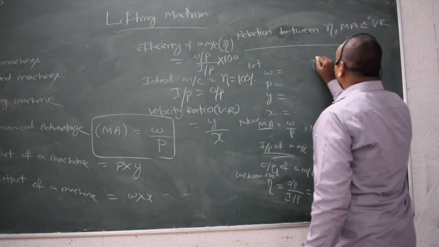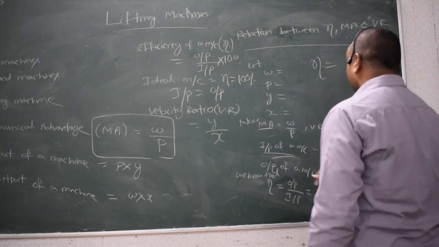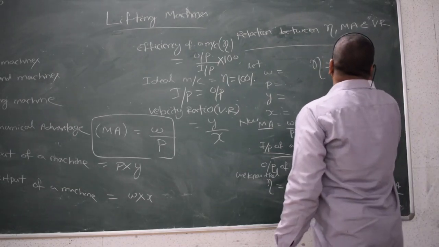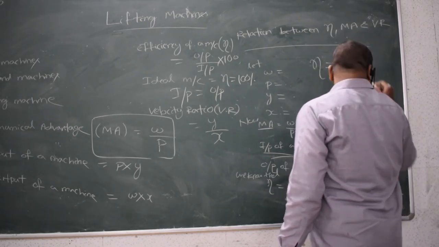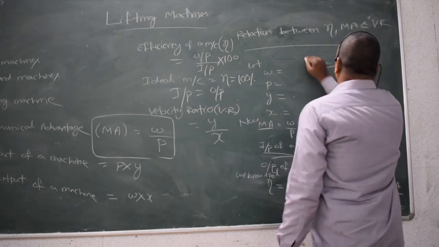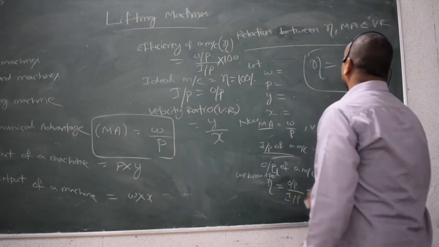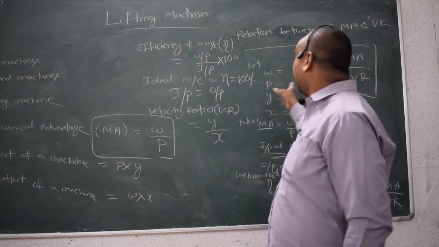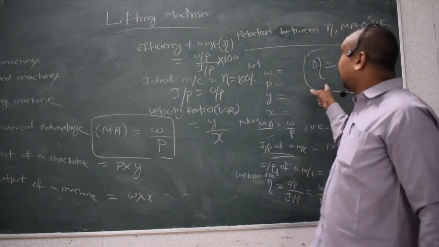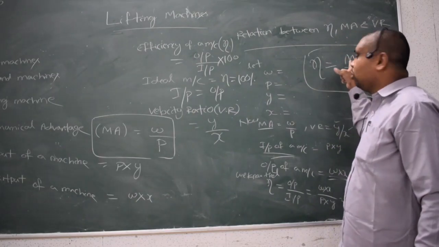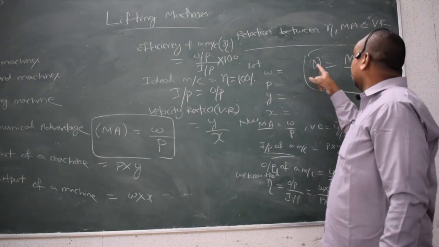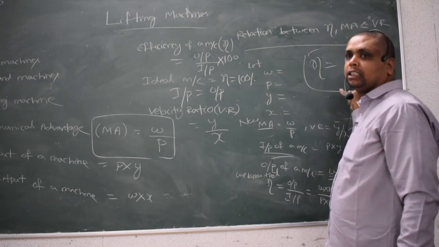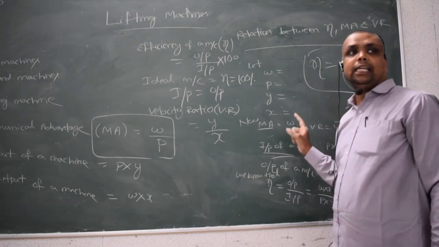So finally what we have obtained? Efficiency is equal to MA by VR. This is the formula you have to remember. Earlier we studied efficiency is equal to output by input. Here another formula we have obtained, that is efficiency is equal to MA by VR, mechanical advantage divided by velocity ratio. This is the formula we can use in the numericals.